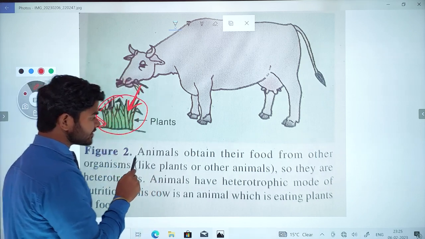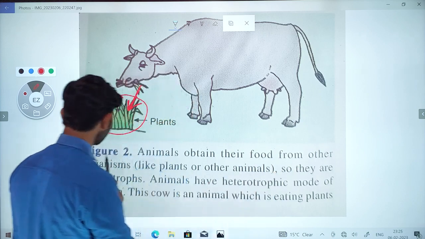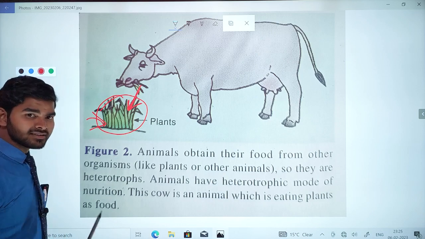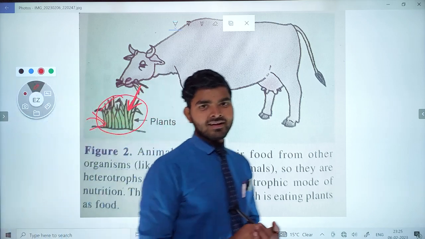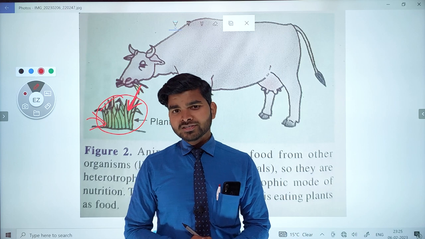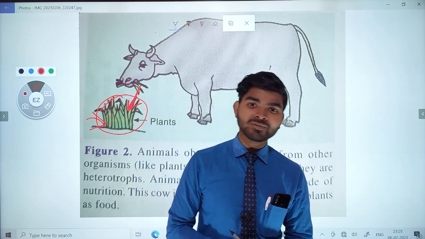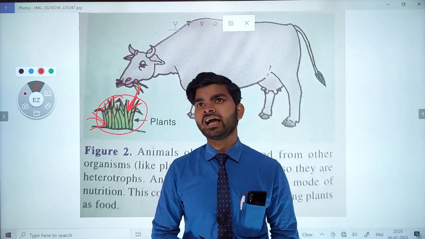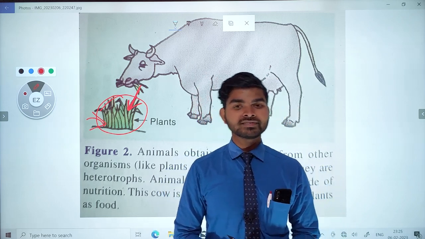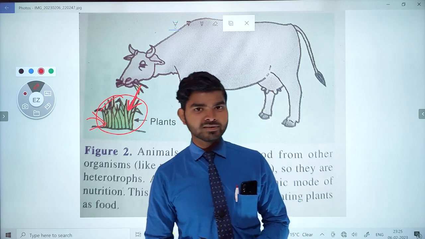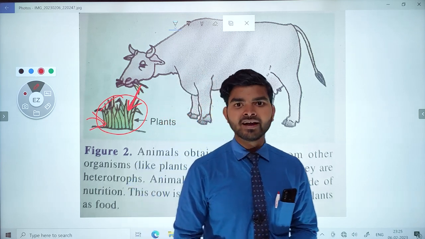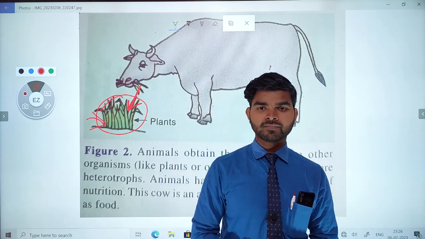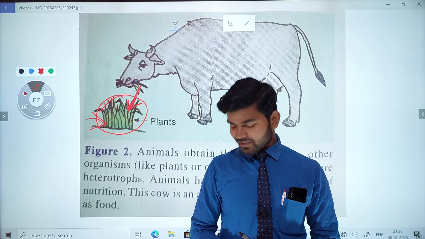Now, here it is written that animals obtain their food from other organisms like plants or other animals. This is the fact. Can you tell me if you are carnivorous or herbivorous or omnivorous? That is, veg or non-veg? Okay, you are saying that I'm not herbivorous, I'm not carnivorous, but I'm omnivorous. That means you are taking meat and you are taking rice, vegetables, etc., and chapatis. Of course, yes.